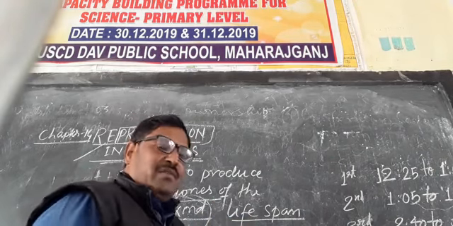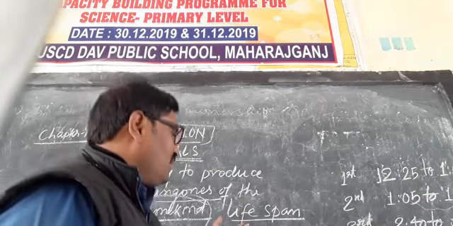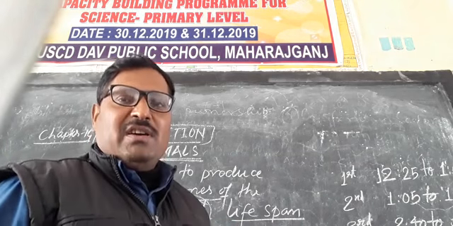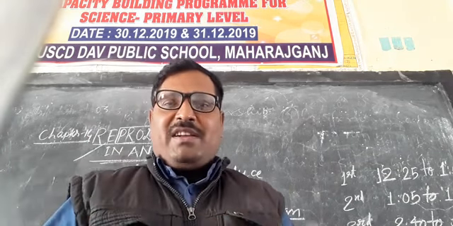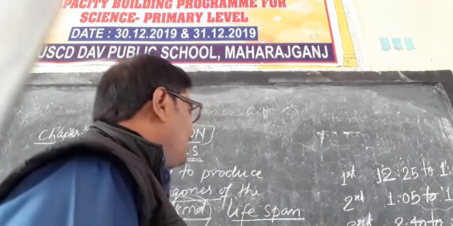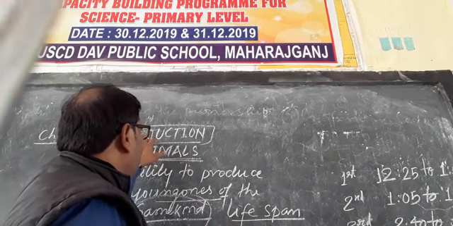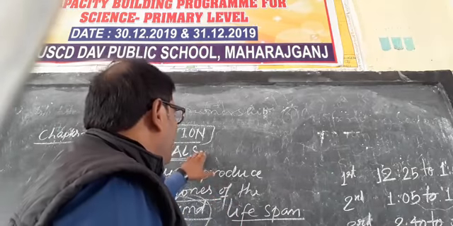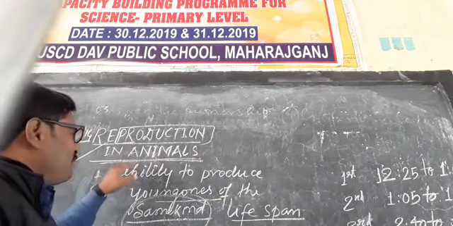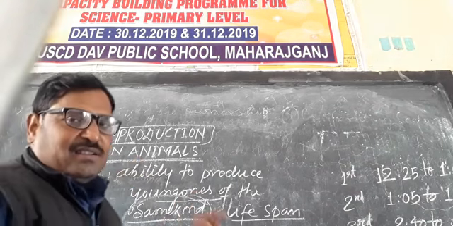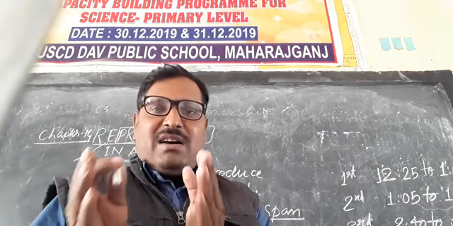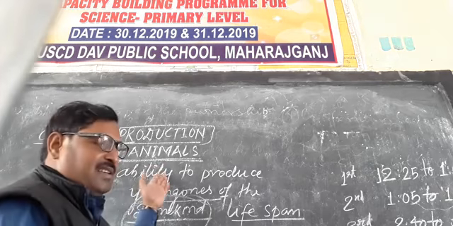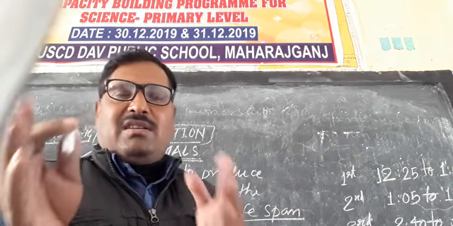So how will they maintain their existence on this earth after the death of some living organisms? For the maintenance of their existence, the most important life process is called reproduction. In the reproduction process, the fusion of two gametes takes place and new young ones of the same kind are formed. That is called reproduction.